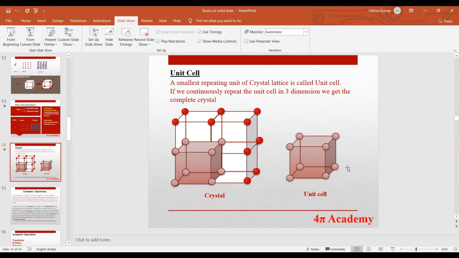So this structure is known as unit cell, meaning the smallest unit of a crystal. By continuous repetition of this unit in 3 dimensions, you can get your complete crystal. Okay, we are talking about 3 dimensions here. So this will be your unit cell.